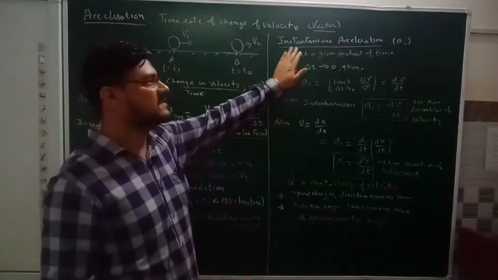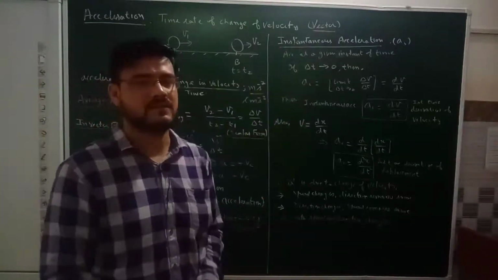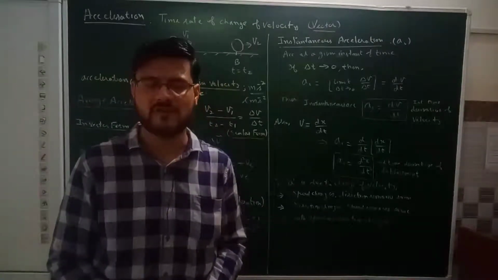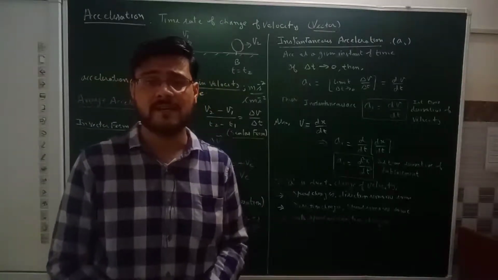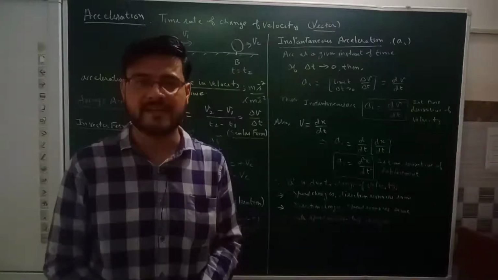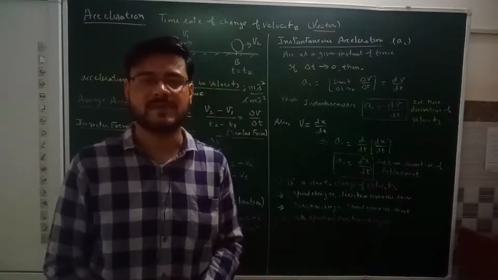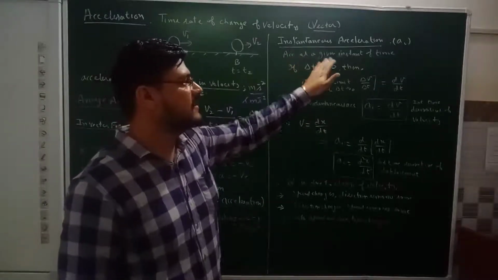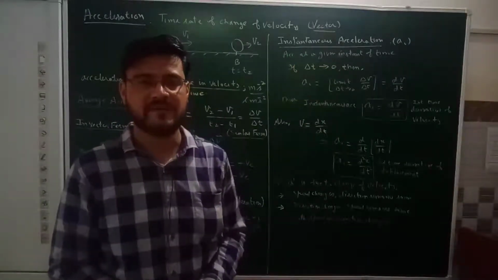Next is the instantaneous acceleration. What was instantaneous velocity? Velocity measured at any given instant of time. For example, the velocity or the speed measured by the speedometer of a vehicle. It gives us the instantaneous speed. So, instantaneous acceleration is the acceleration of a body measured at any given instant of time during its motion.